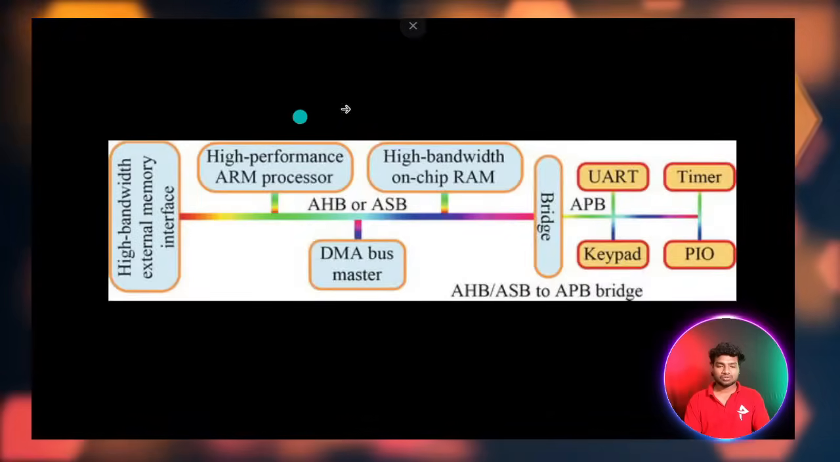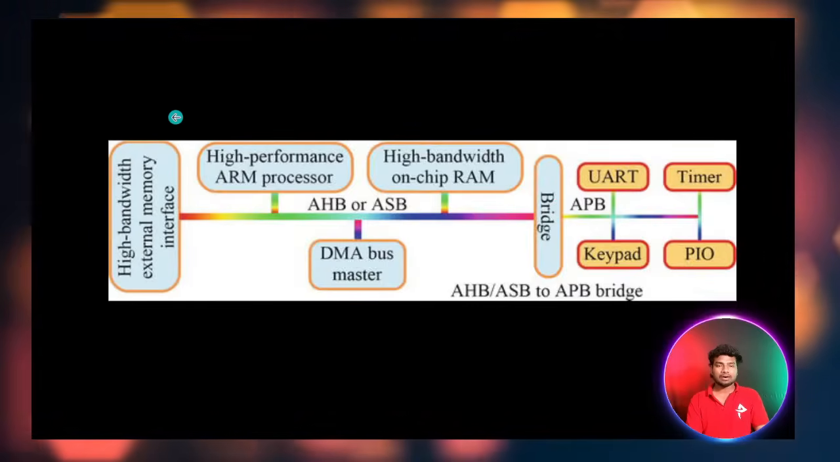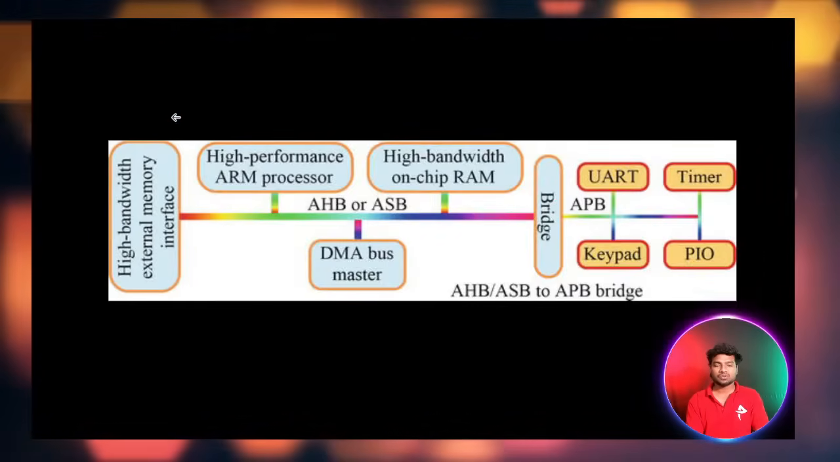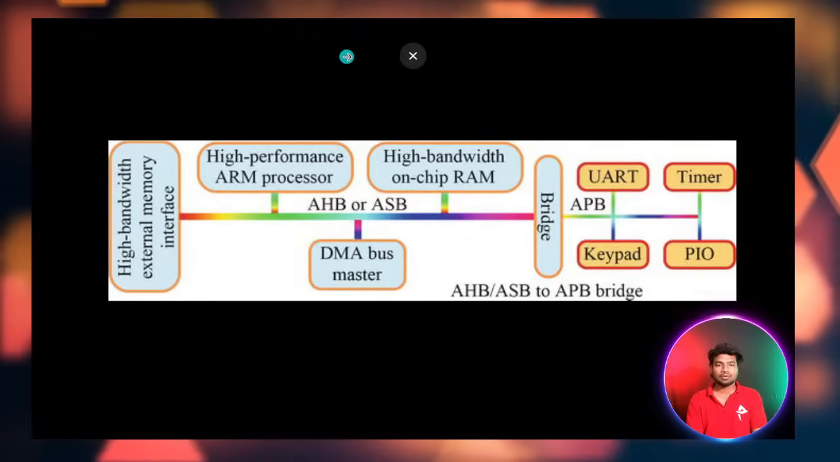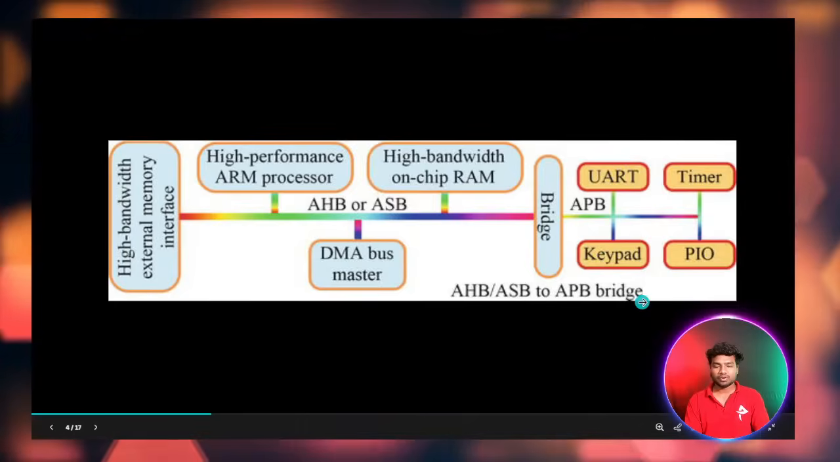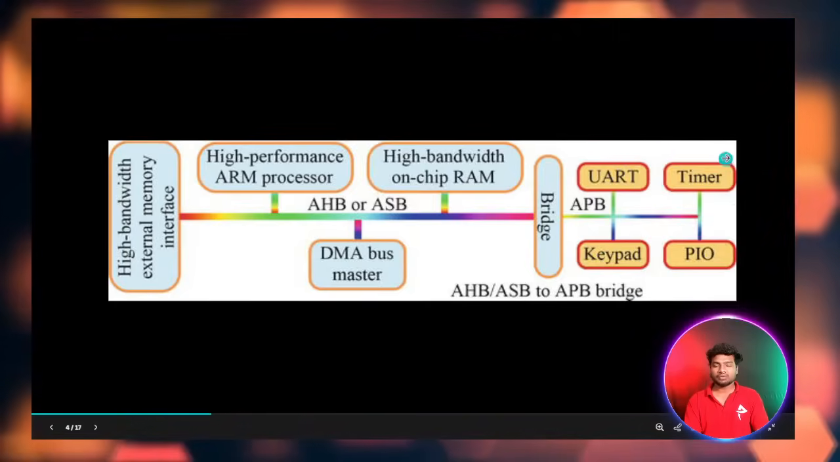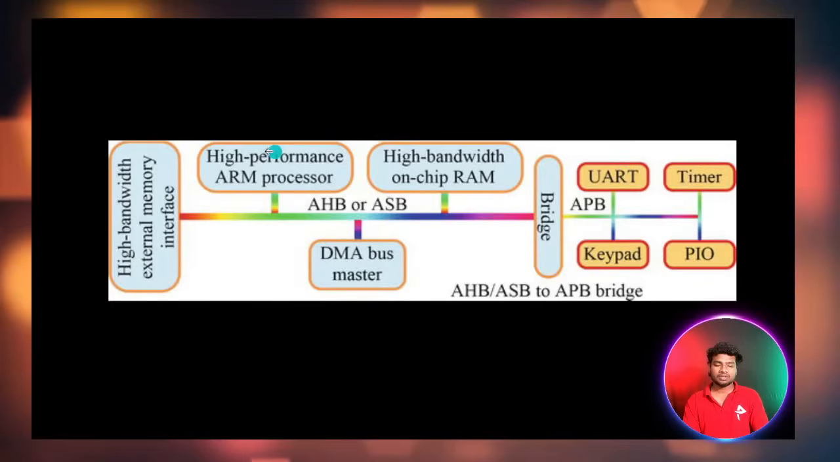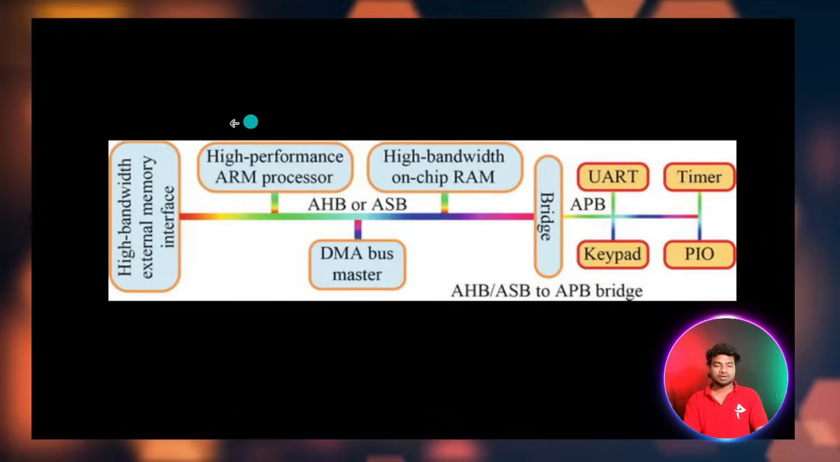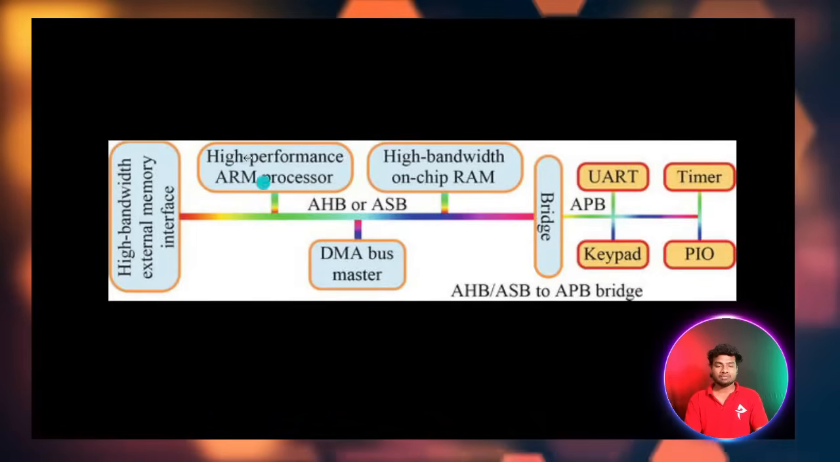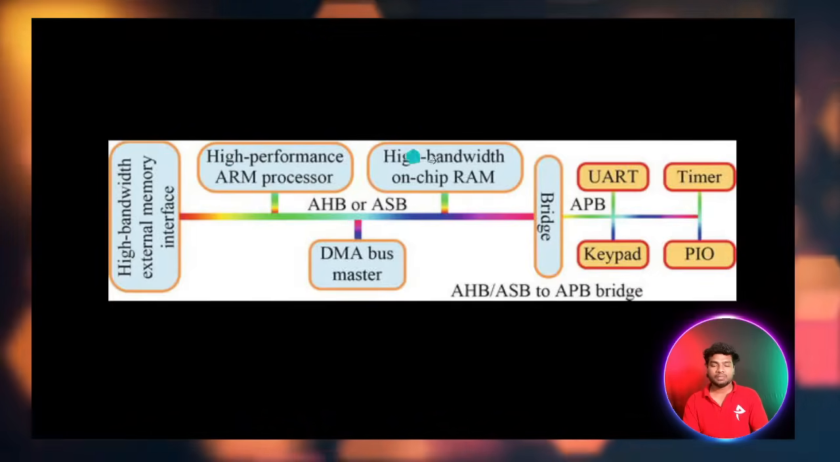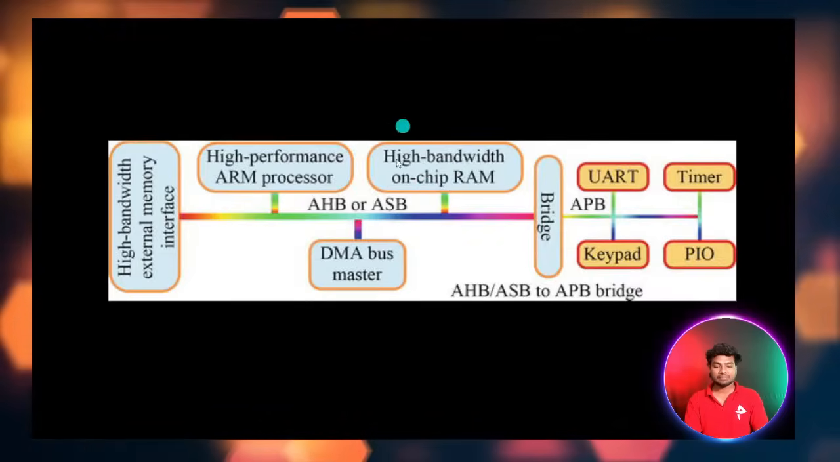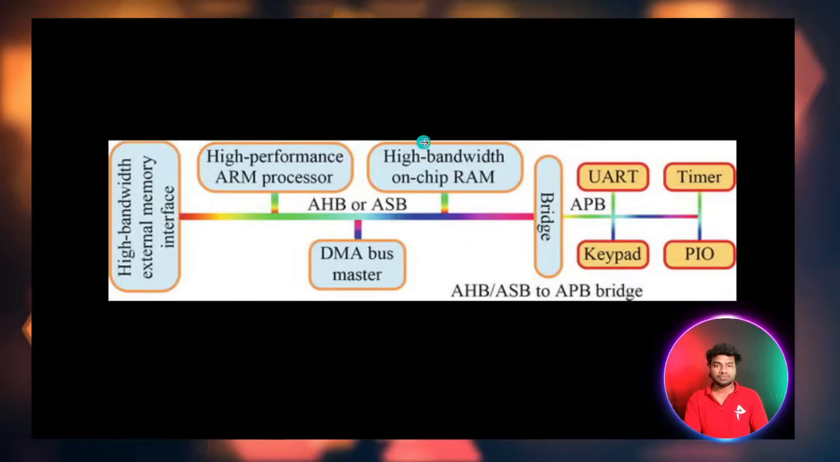Assume this is one architecture of an SoC, like a block diagram. You can see here UART is one device, along with timer, keypad, and PIO. Then there is the high performance ARM, which is the main controller, the ARM processor. Here we have the high bandwidth on-chip RAM, so it is a memory, an on-chip RAM memory.